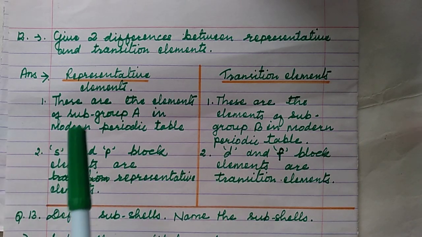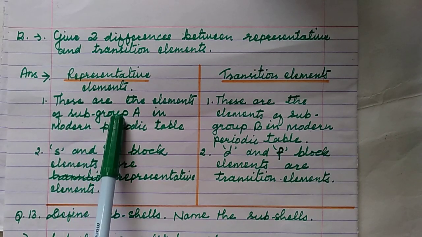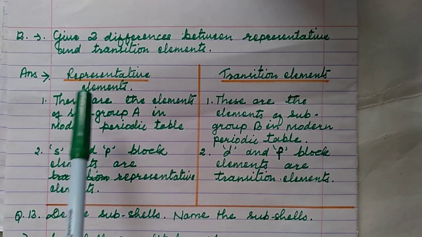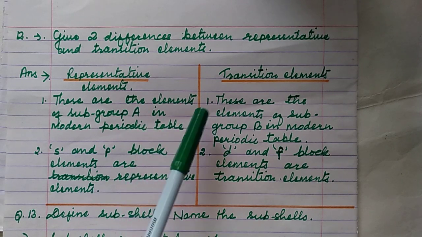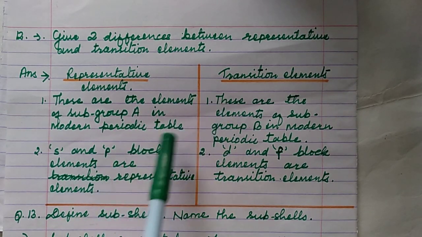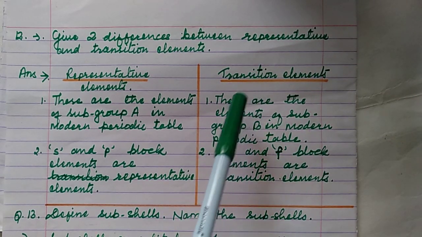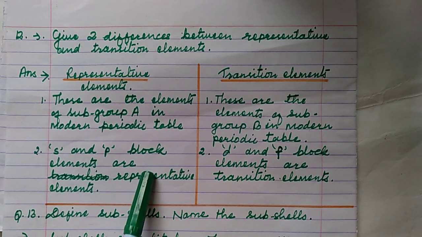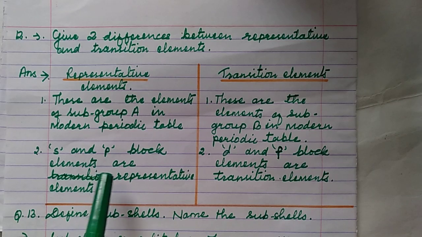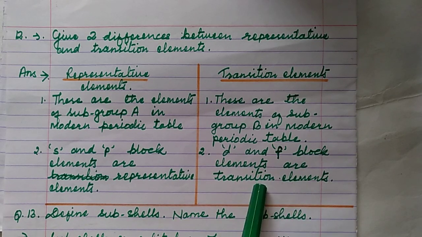Representative elements are the elements of subgroup A in the modern periodic table, also called normal elements, whereas transition elements are the elements of subgroup B. S block and P block elements are representative elements, whereas D block and F block elements are transition elements.